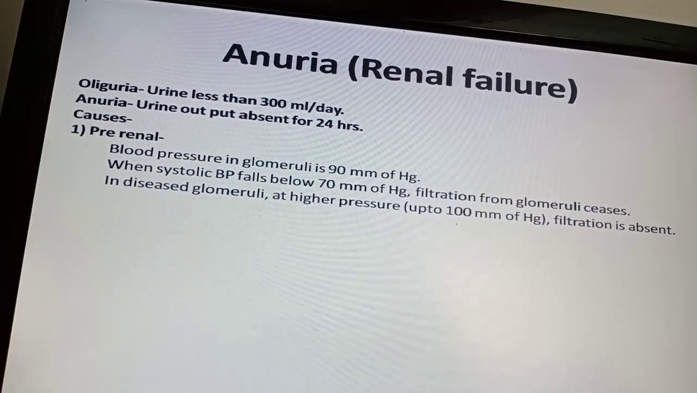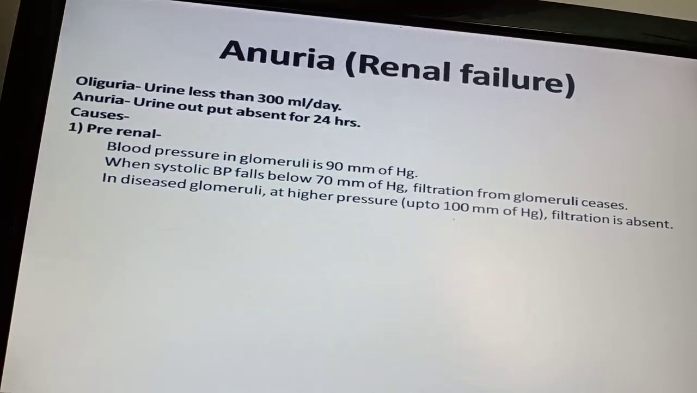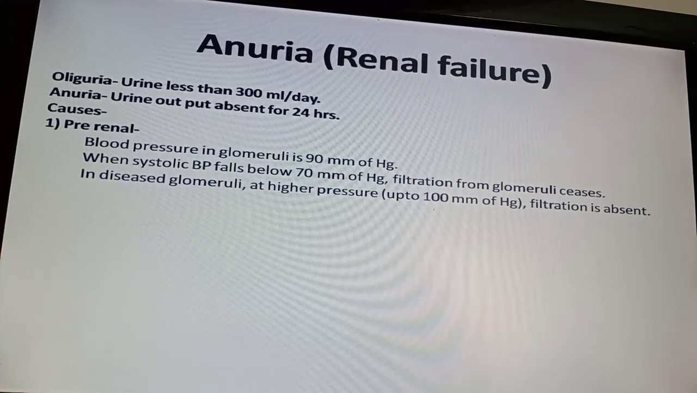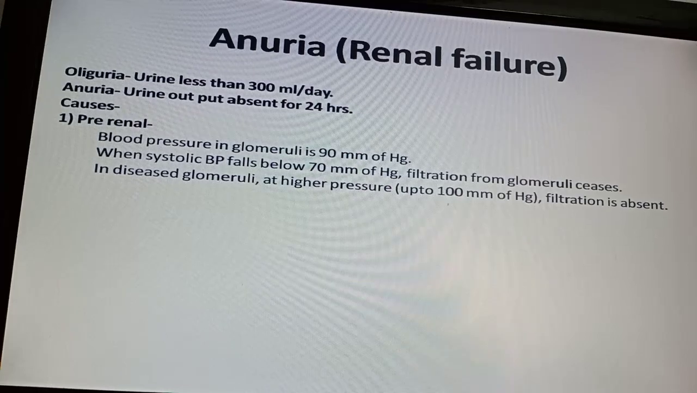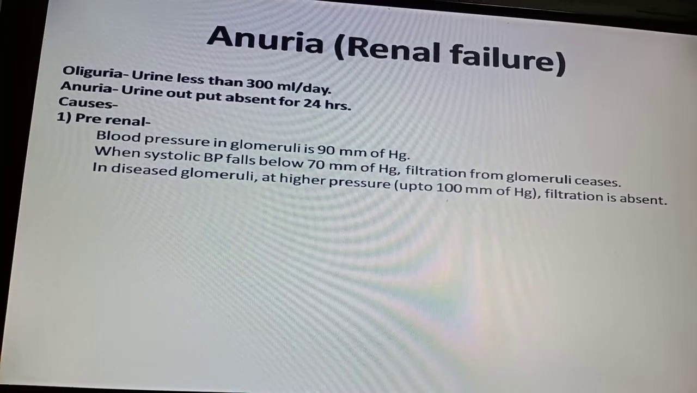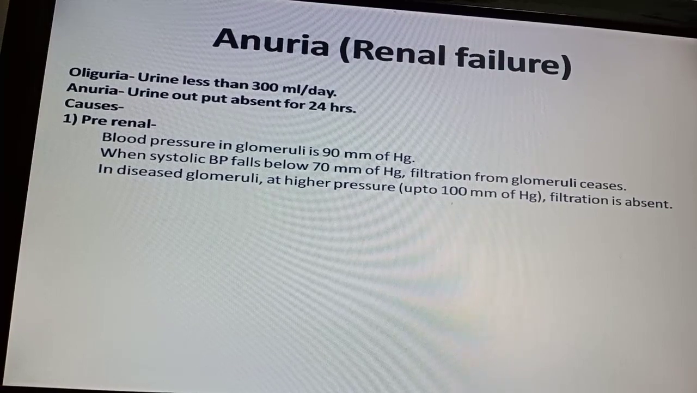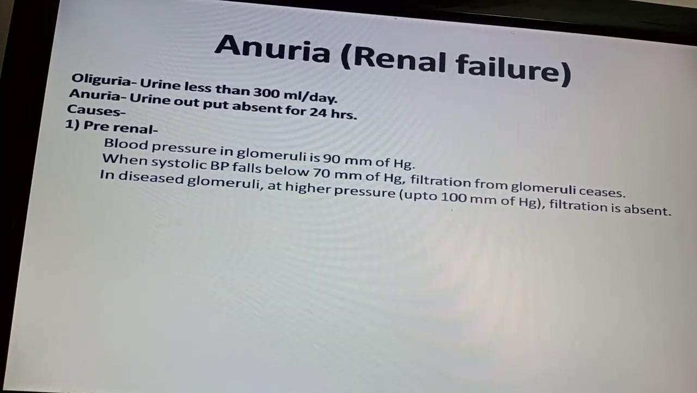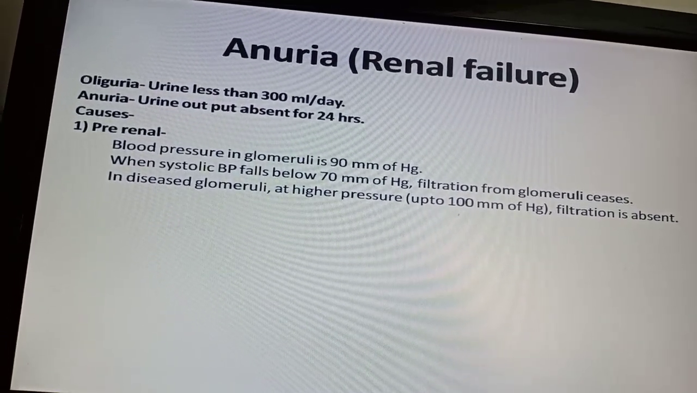The second group of causes is renal, meaning the blood pressure may be normal, but there is some abnormality or disease condition in the kidney itself. And the third cause is post-renal. Post-renal means blood pressure is fine, there is no problem with the circulation, and the kidney is also fine, but the abnormality is in the conducting system of the urine, maybe in the ureters, in the bladder, or in the urethra, because of which the urine is not carried further. So you got the three groups of the causes of anuria.